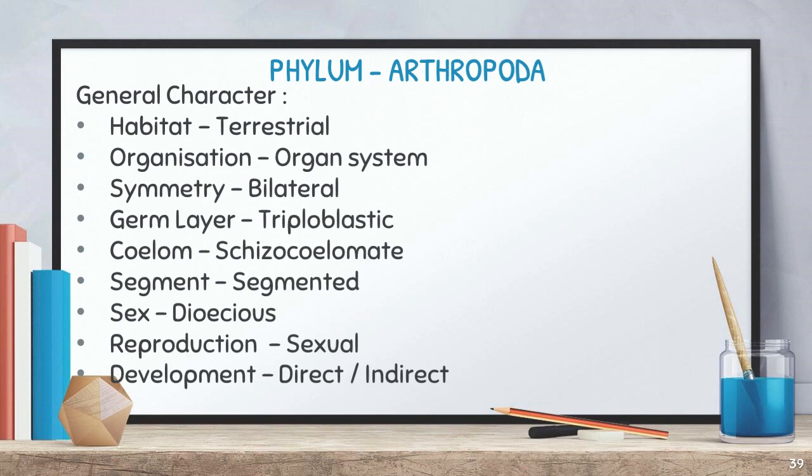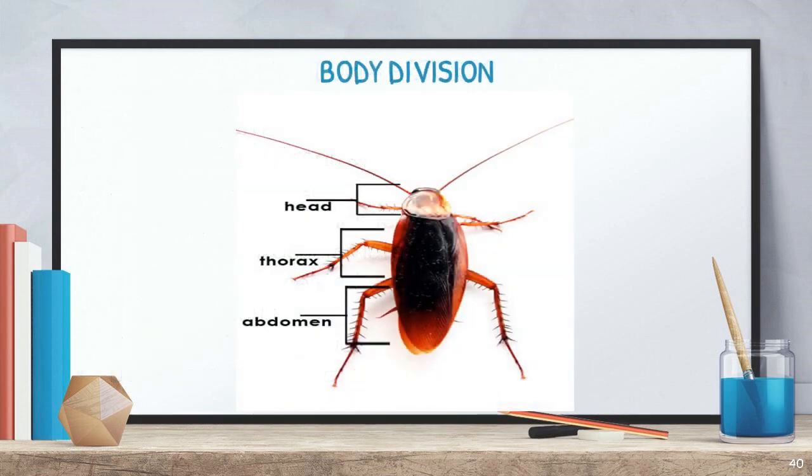Fine. The body is divided into 3 divisions. The first region is called the head region, the chest region is called the thoracic region, and the lower end is called the abdominal region.